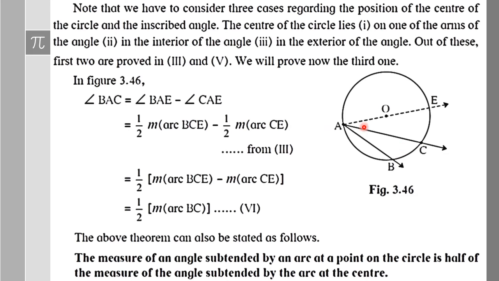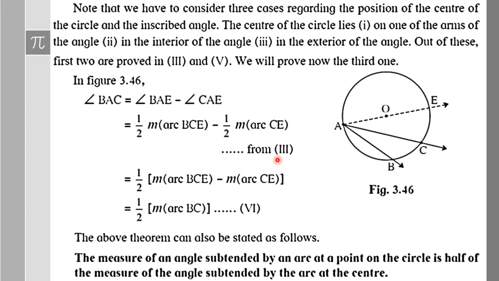Now to BAE we can apply the inscribed angle theorem, since one arm is passing through the center, and that case we covered in the beginning of the proof. And for CAE also we can use the inscribed angle theorem, because for such an angle we already proved that the theorem is true. So for both I am using the inscribed angle theorem: half the measure of arc BCE minus half the measure of arc CE.